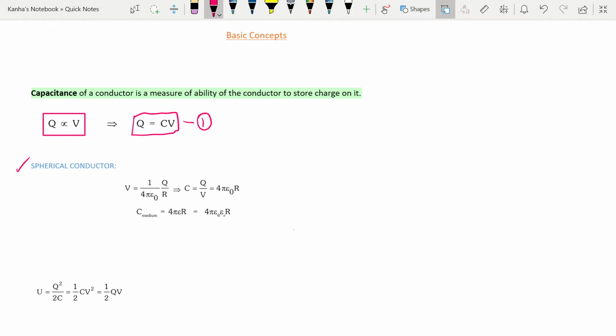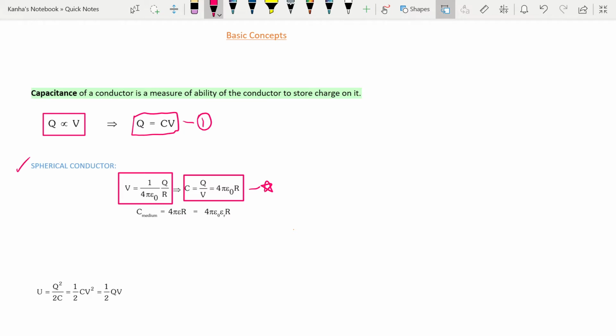If you place an isolated spherical conductor and give a charge Q to it, its potential starts to rise. Now in the chapter on electrostatics, we clearly saw that the potential is equal to 1 by 4 pi epsilon naught Q by R. So by the definition of capacitance, we can easily see that the capacitance is given by 4 pi epsilon naught into R. That is, capacitance is proportional to the radius of the sphere.